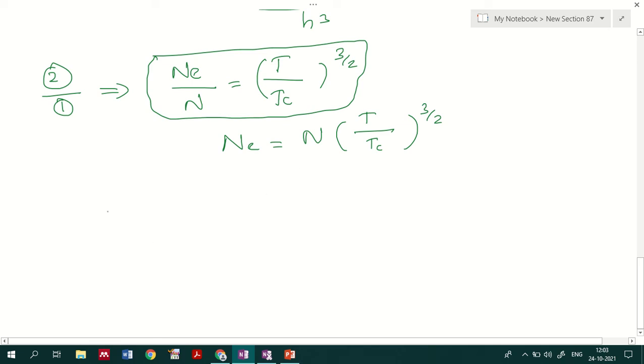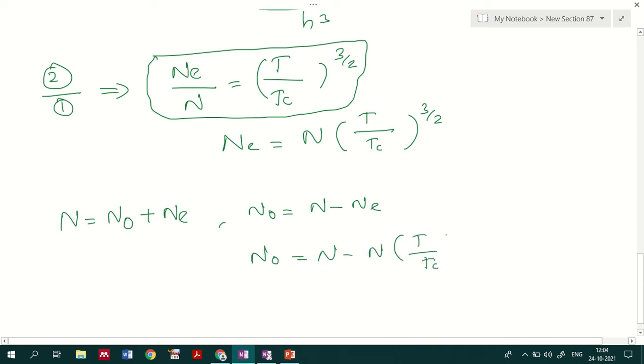We know that the total number of particles is equal to the particles at the ground level plus the particles at the excited level, so N0 will be equal to N minus Ne. I will be getting N0 equal to N minus N into T by Tc raised to 3 by 2, that is N0 equal to N into 1 minus T by Tc raised to 3 by 2.